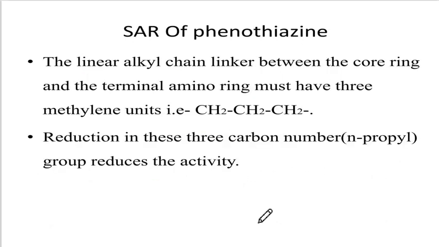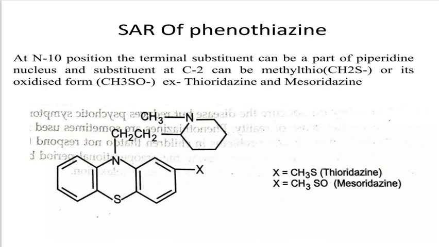Then the linear alkyl chain linker between the core ring and the terminal amino ring must have 3 methylene units, okay, and reduction in these 3 carbons may reduce the activity. What is this saying? That whatever linear chain linker there is, it should have at least 3, that is n-propyl, methylene groups. If it is not present in the phenothiazine ring, it reduces the activity.